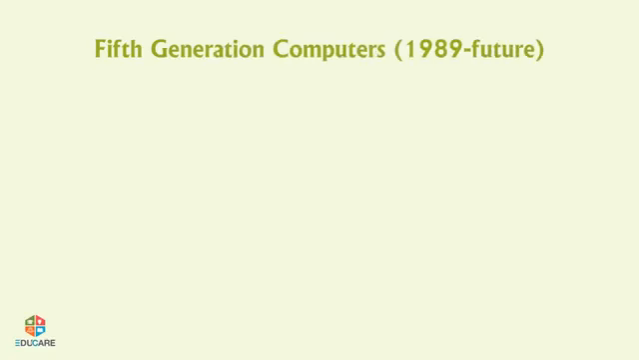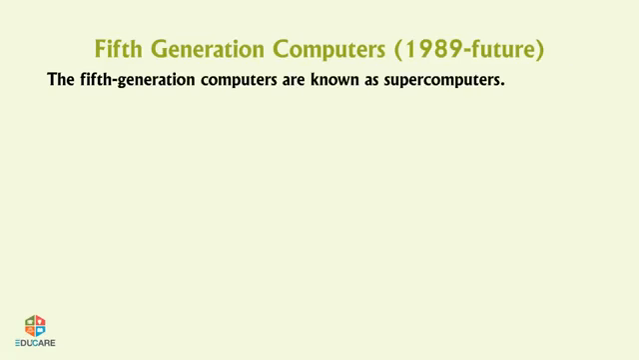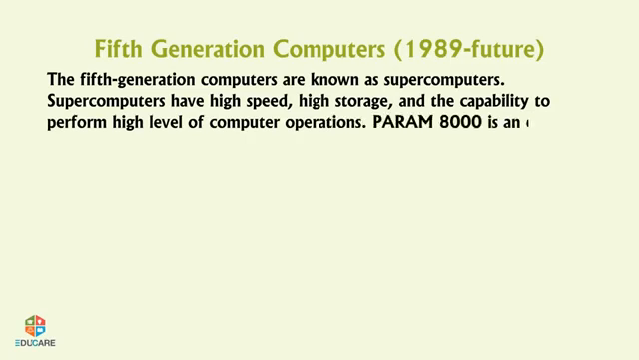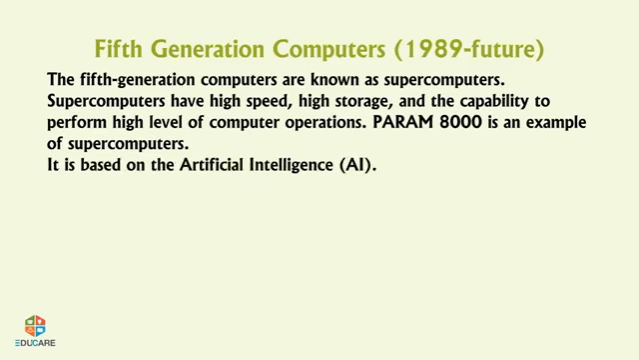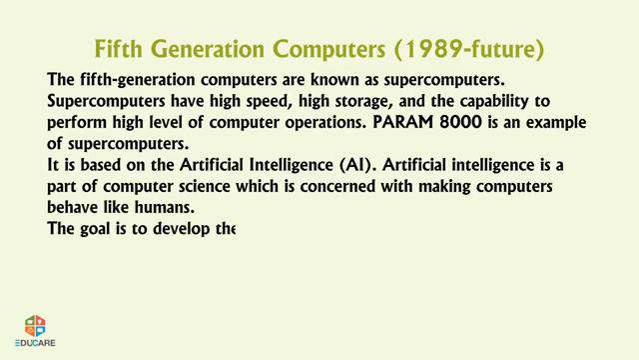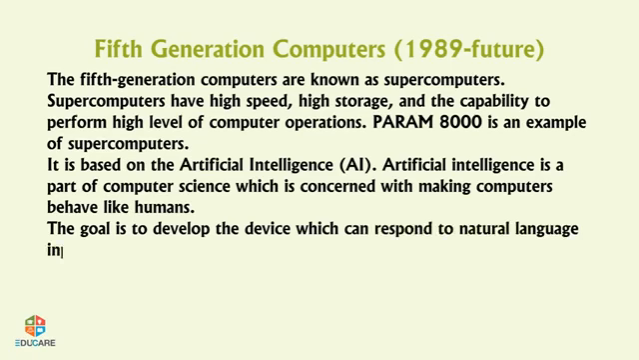Fifth generation computers, 1989 to future. The fifth generation computers are known as supercomputers. Supercomputers have high speed, high storage, and the capability to perform high level of computer operations. Param 8000 is an example of supercomputers. It is based on the artificial intelligence, AI. Artificial intelligence is a part of computer science which is concerned with making computers behave like humans. The goal is to develop the device which can respond to natural language input and is capable of learning.